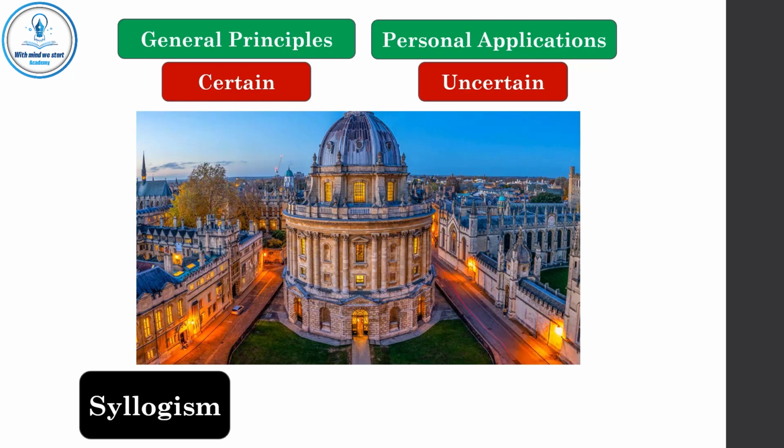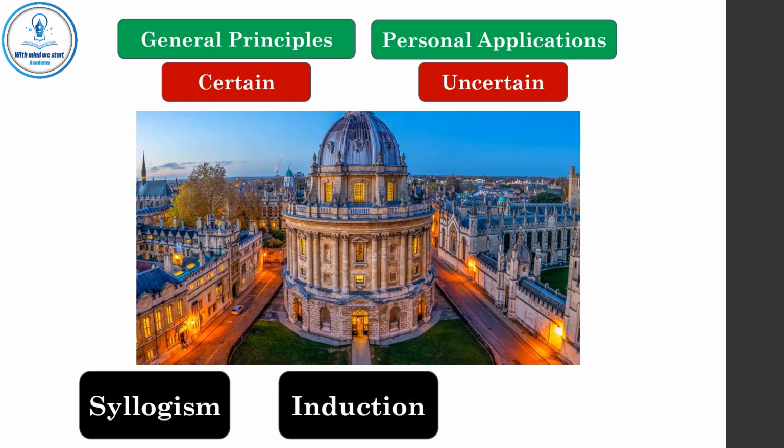In personal applications, you may use uncertainty. You may use induction. So, if you want to know your abilities, you may say, in primary school I was good in mathematics. In high school I was good in mathematics. So, every time I am good in mathematics. This is an uncertain conclusion, but you can use it in personal applications.